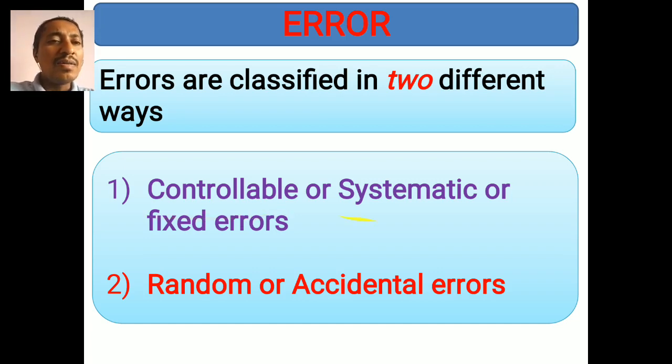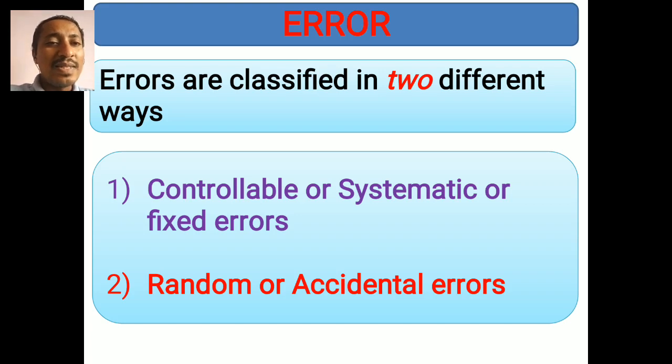Controllable, systematic or fixed errors, as the name itself indicates, occur in a systematic manner, in a particular way and in a fixed way, and these can be controlled by using certain techniques. Because they occur in a systematic way, these errors can be identified in the measuring instruments. You can identify what is causing such an error. So by identifying the root cause of the errors, you can make the corrections.